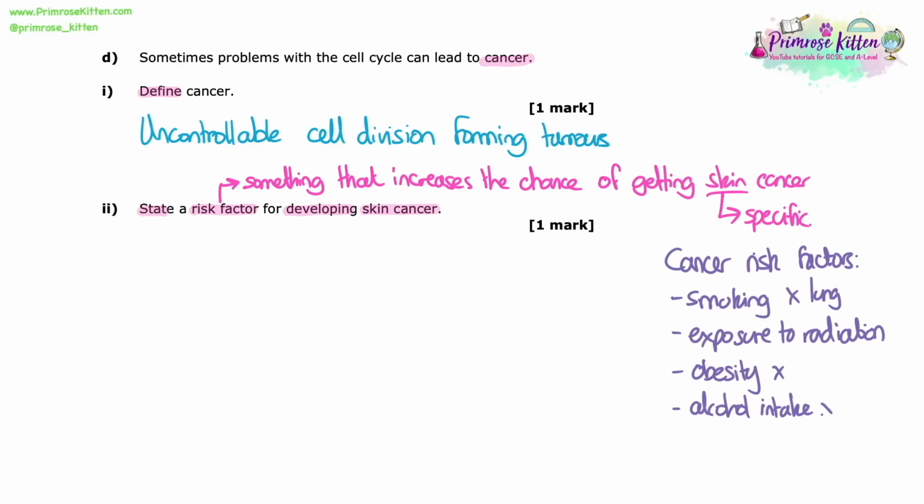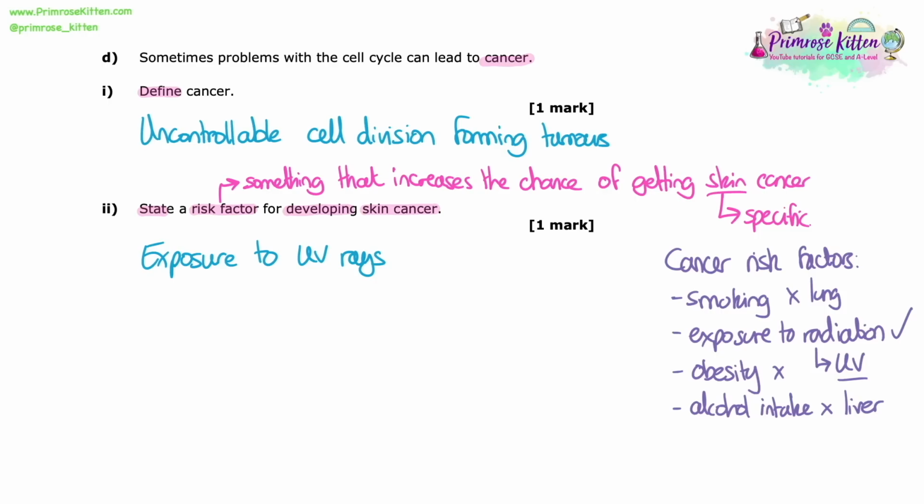But often smoking is most closely related with lung cancer. Alcohol intake is most closely related with liver cancer. Obesity is normally around the internal organs. But we should hopefully know and have seen examples that exposure to UV radiation, such as sunbeds or getting sunburn and not using sun cream, increases your risk of getting skin cancer because the UV rays are hitting your skin all the time. So I'm going to put exposure to UV rays or UV radiation.